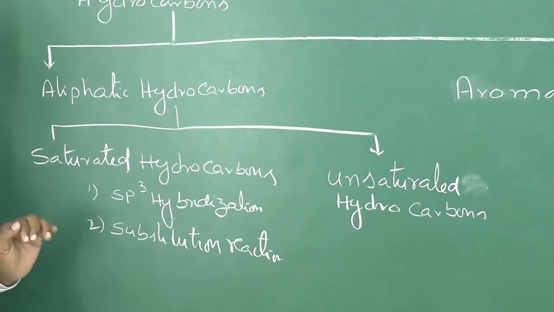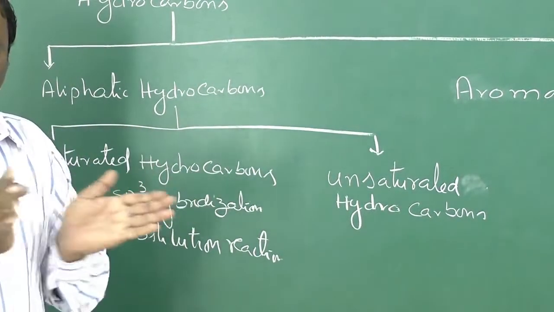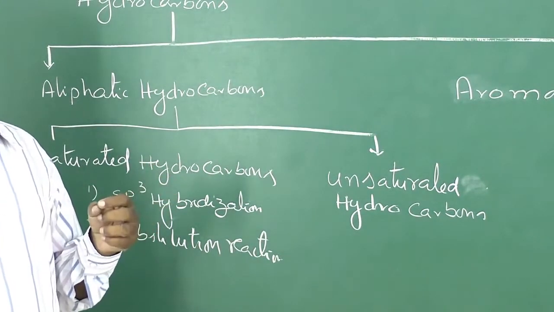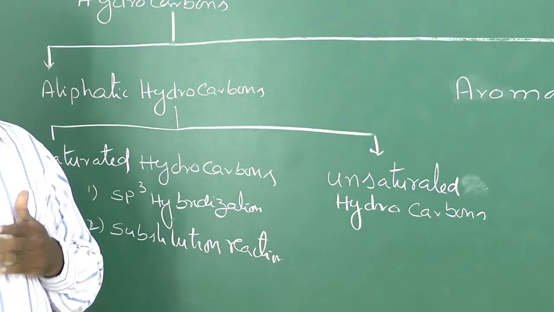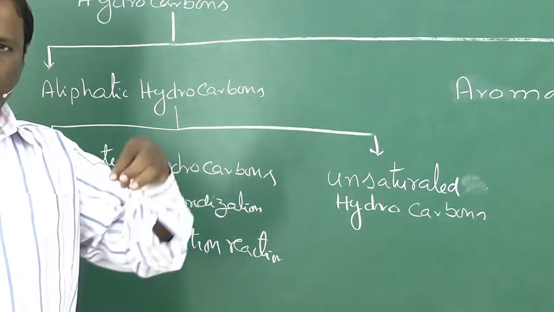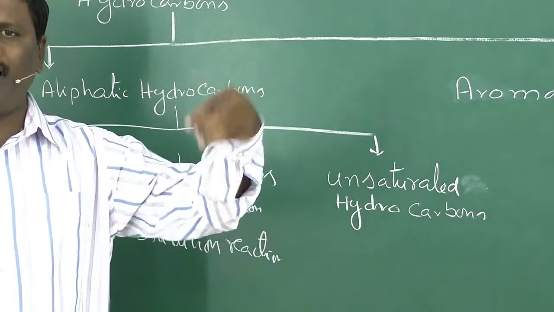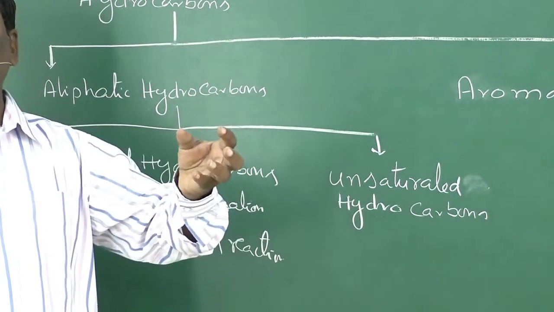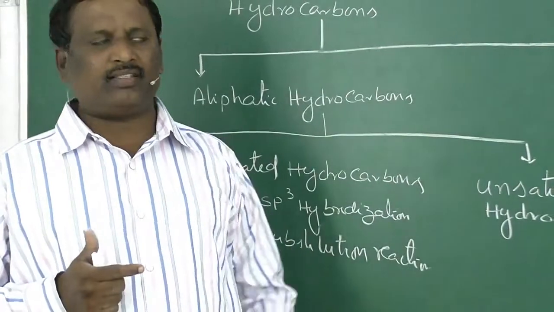Substitution reaction means the maximum valency of carbon is 4. If 4 valencies of carbon are satisfied with 4 different groups, then for a chemical reaction to occur, it is possible only when one of these groups is replaced by a new group or a new atom. Such properties are said to be substitution reactions or replacement reactions.